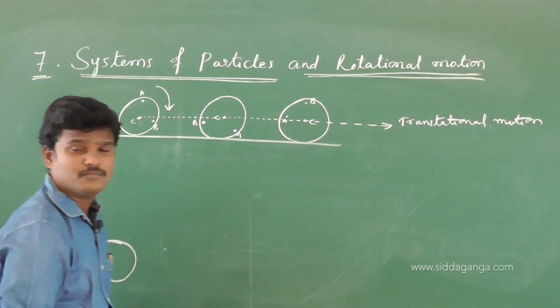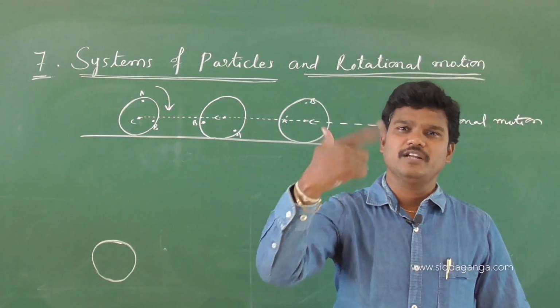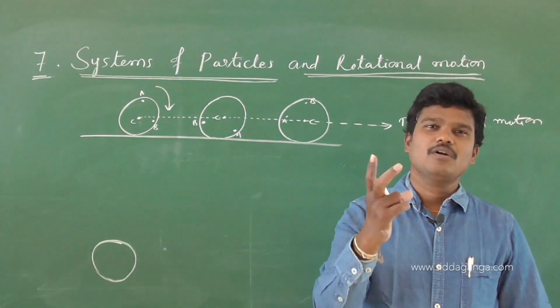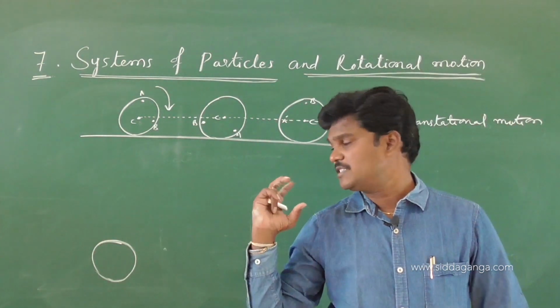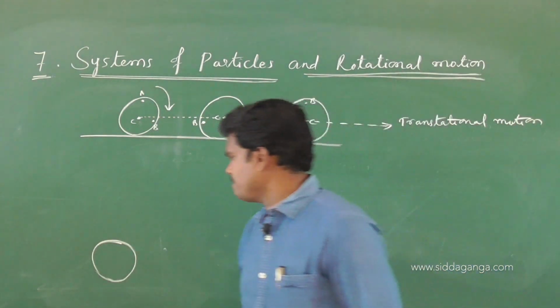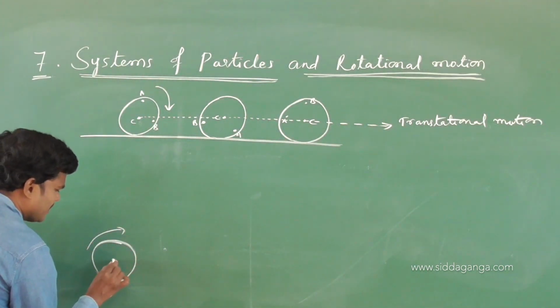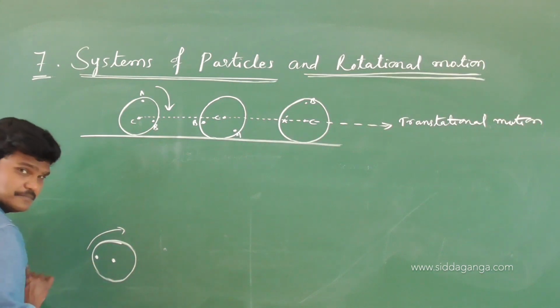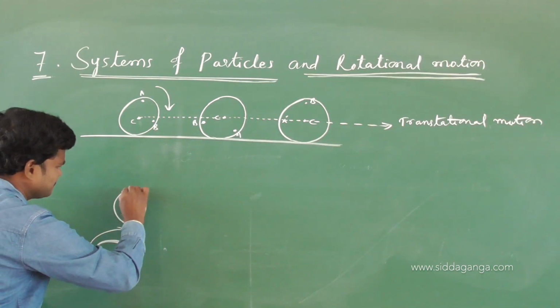Now if we throw the cricket ball, if we spin the ball into the air, you feel it as a cork ball. If a ball is spun into the air, then this is the central particle. If I consider any one particle here, the next motion of the ball looks like this.